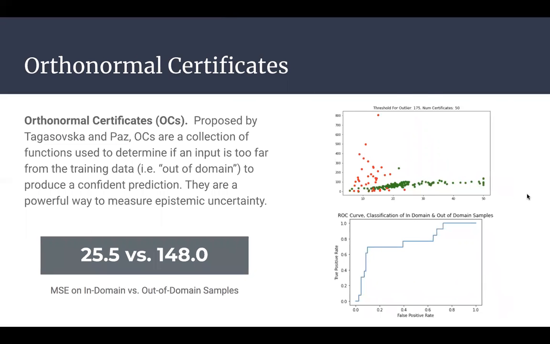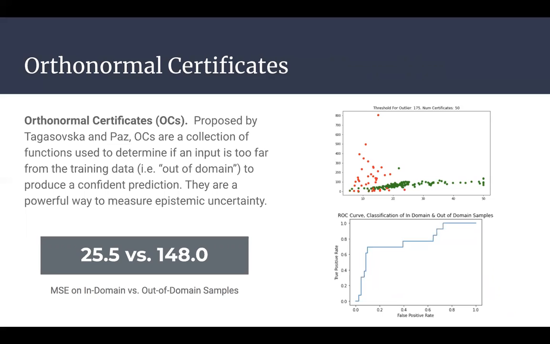We measured epistemic uncertainty using orthonormal certificates, a procedure formalized in 2018. Epistemic uncertainty is also called knowledge uncertainty and stems from a lack of training data in parts of the feature space. As you might expect, it is difficult to make accurate predictions for an input when we don't have comparable data points. Orthonormal certificates are used to identify exactly that, outliers that are very different from our training data, for which we can't generate very confident predictions.